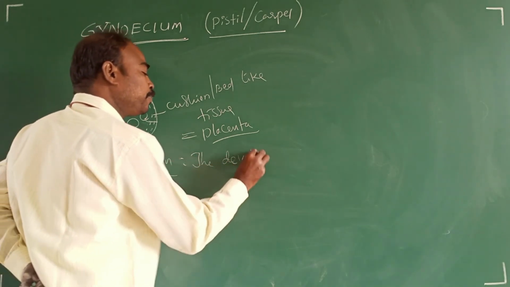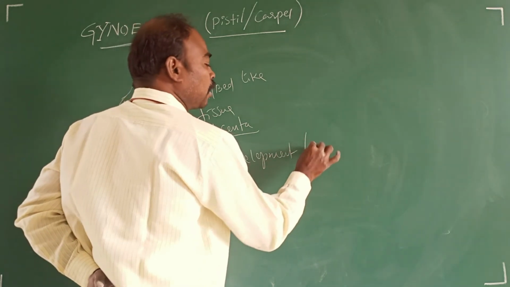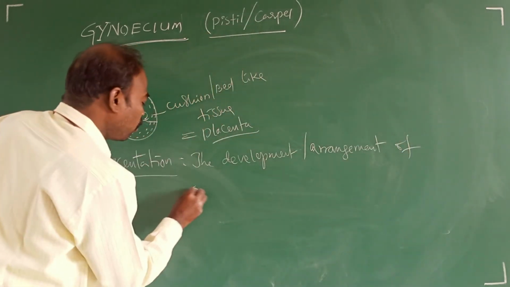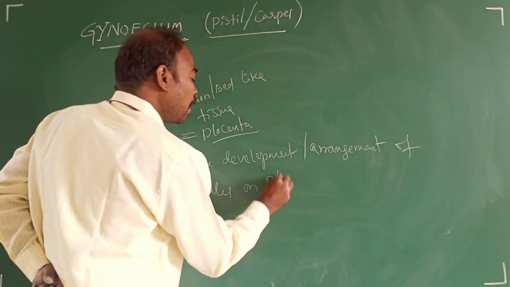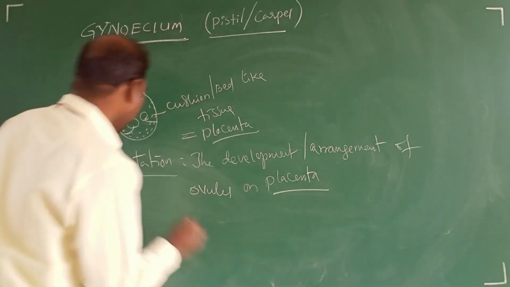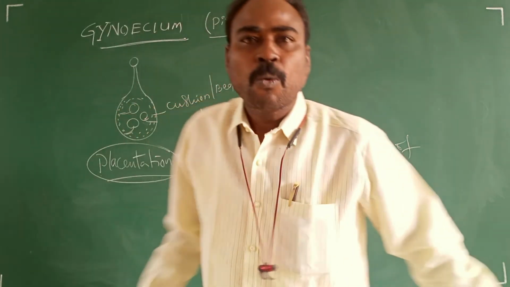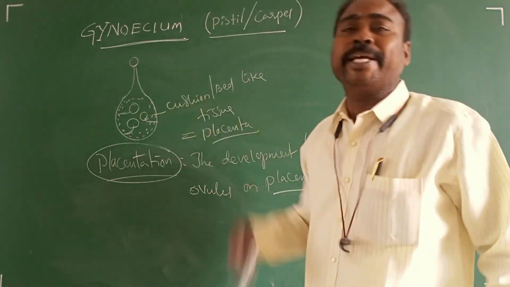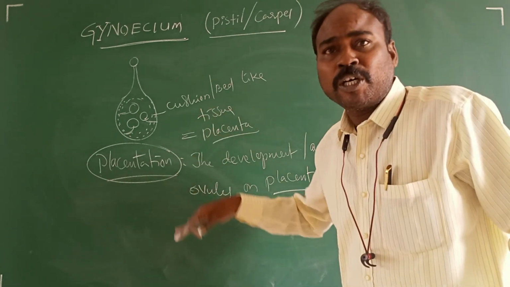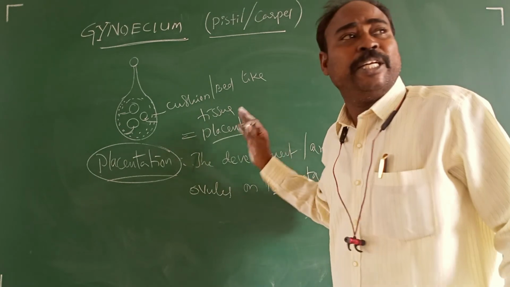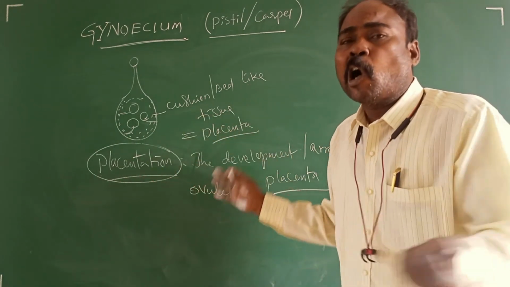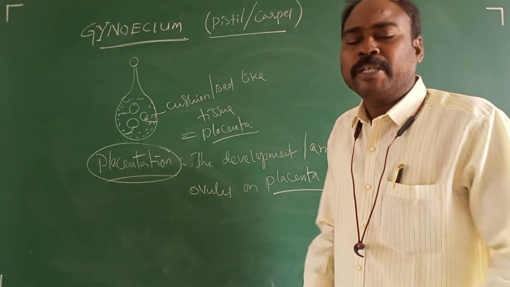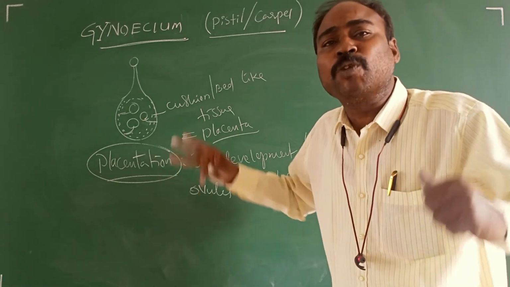The development or arrangement of ovules on the placenta is known as placentation. What is placenta? Bed-like or cushion-like tissue present inside the ovary is called placenta, on which one to many ovules are developed in different manner. This placentation is different in different types of plants.